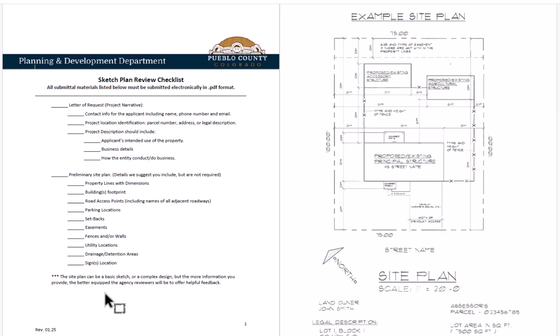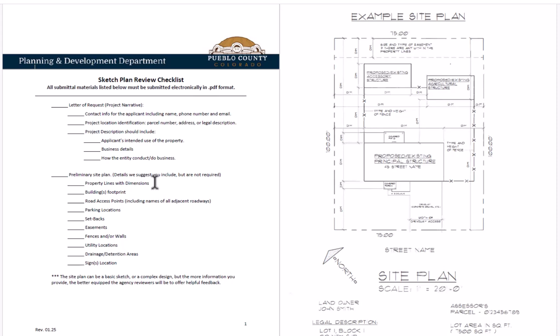All right, then we have an example of a site plan here as well. The site plan can be a basic sketch or a complex design, but the more information you provide, the better equipped the agency reviewers will be to offer helpful feedback. We do suggest that you include all of these features in your site plan, but it is not required.